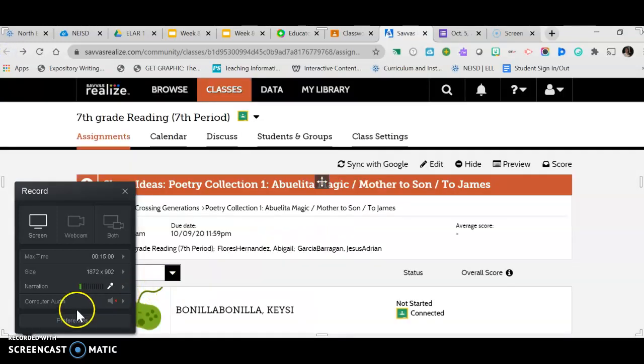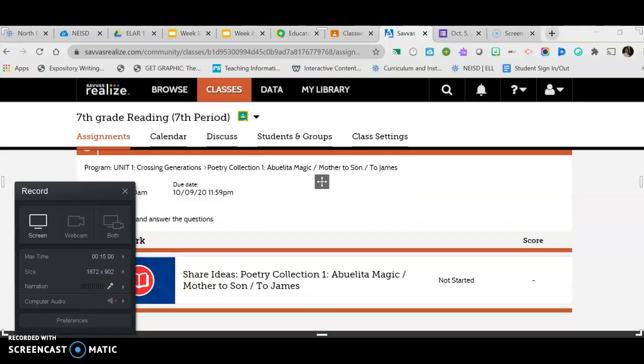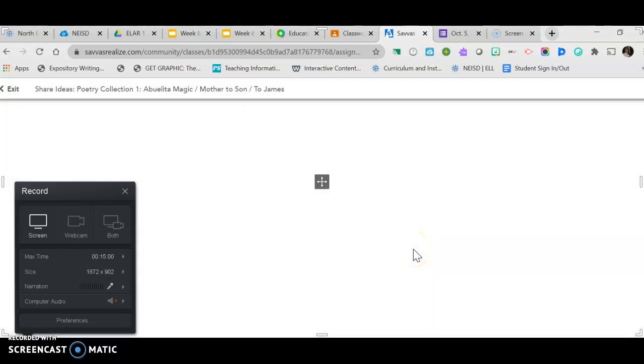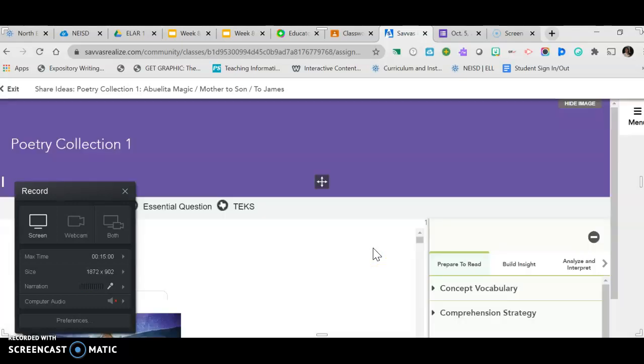So let me pull it up. It's a little bit different on mine. Okay, when you open up your assignment, it's called Share Ideas, Poetry Collection 1, Abuelita Magic, Mother to Son, and to James. So you're going to click on it. Lo vas a picar. And you have 3 poems that you have to read. Tienes 3 poemas que necesitas leer. If you would like to hear it, you can put the sound to hear, para escuchar.